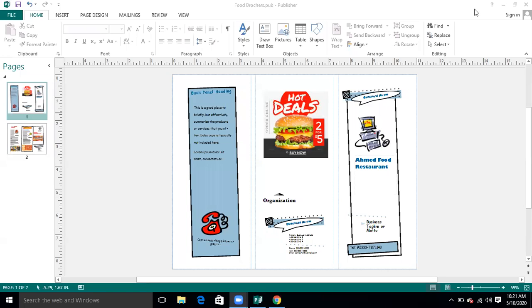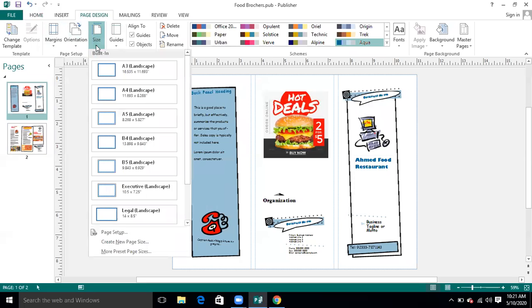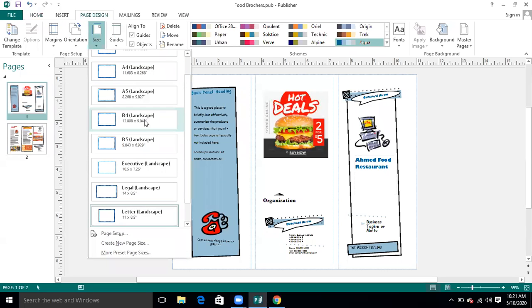So from where do we set it? Okay, you see over here, page design. You go to the page design. This is called page size. You can also select the page size from here. Right now we are working on which page size have we made our letter.